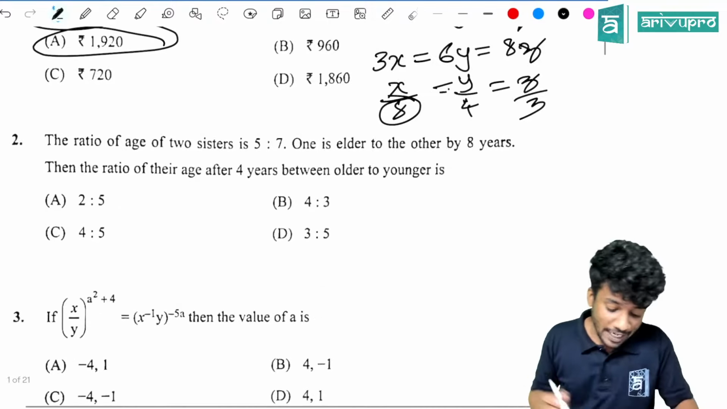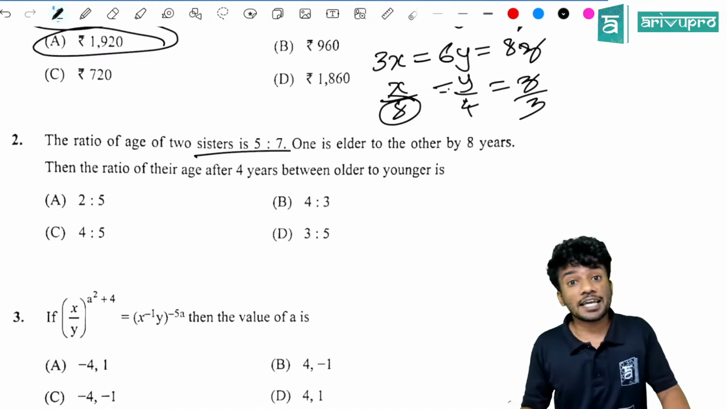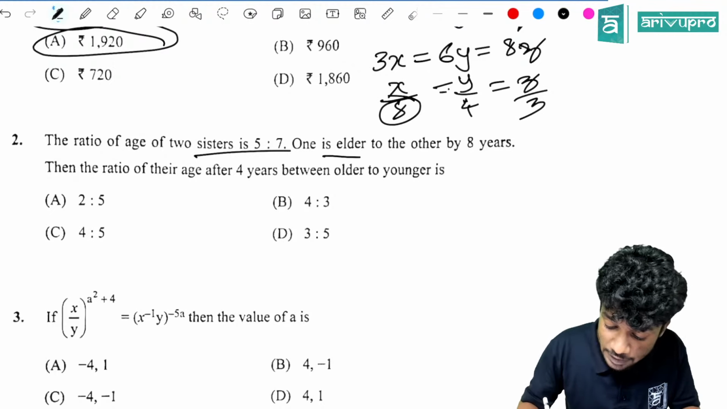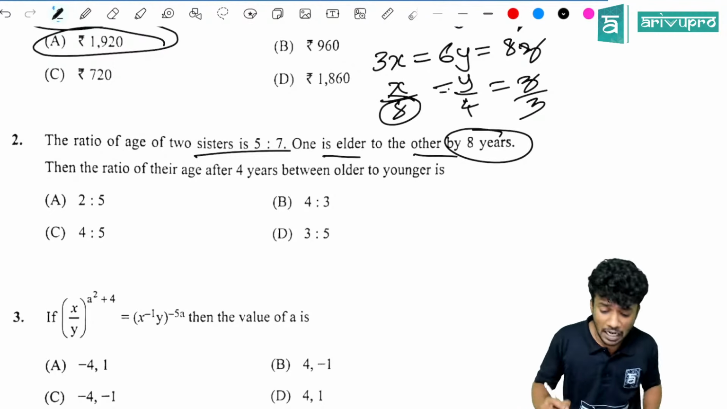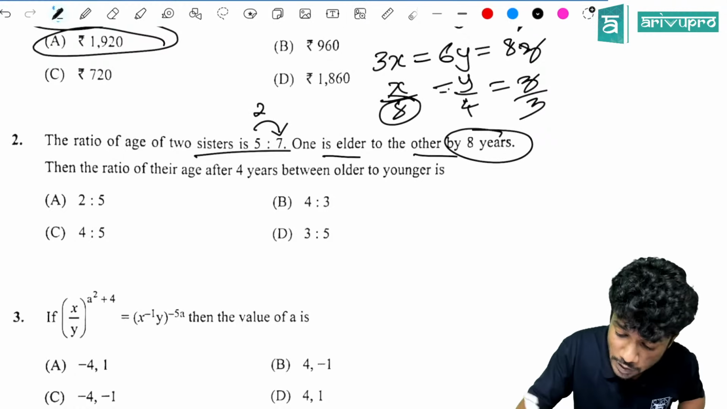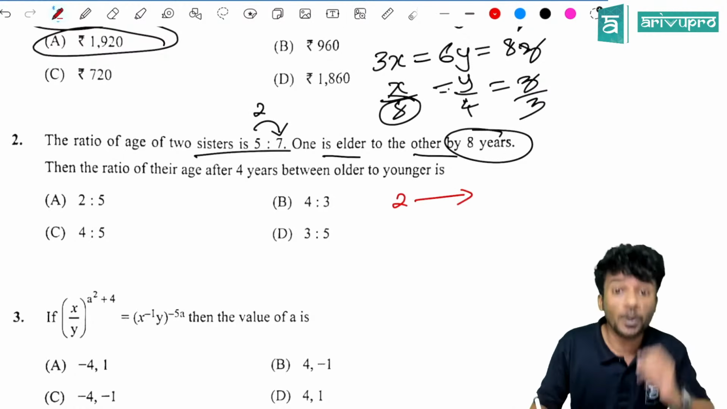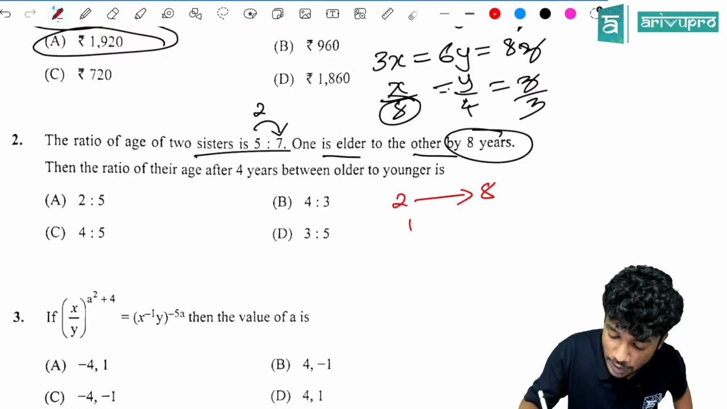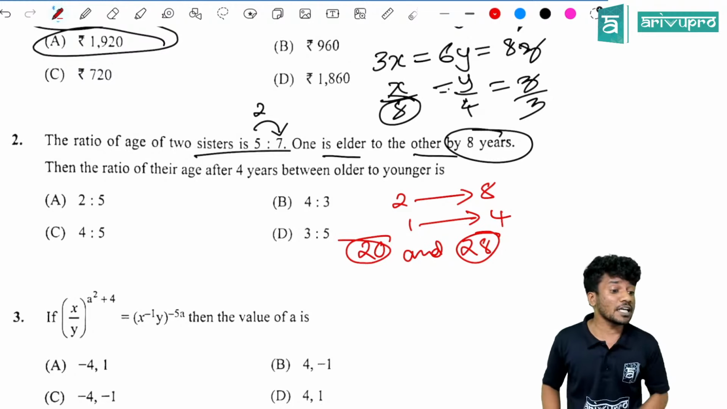Okay, then the ratio of ages of 2 sisters is 5:7. One is elder to the other by 8 years. That means what? It is given that the ratio is 5:7. So what is the difference between their ratios? That is 2. According to the question, this 2 is 8. So 1 is how much? 1 is 4. So what will be their present ages? Their ages are 5 into 4 and 7 into 4, that is 20 and 28. So the elder one is 28 and the younger one is 20.